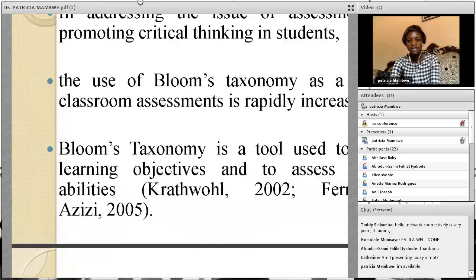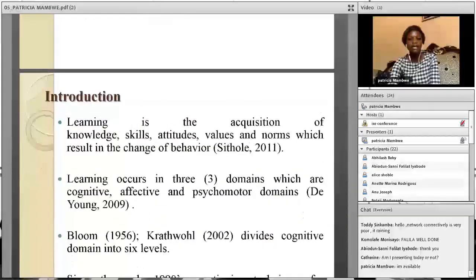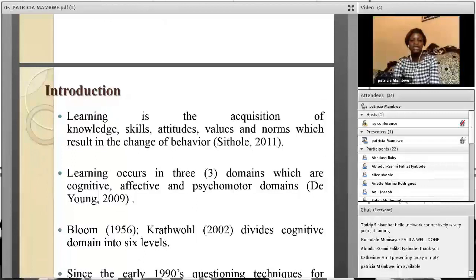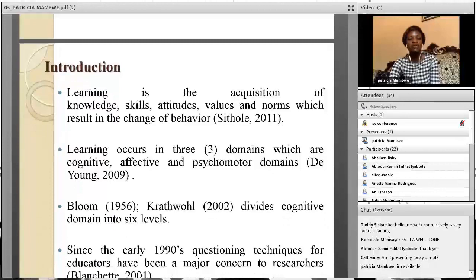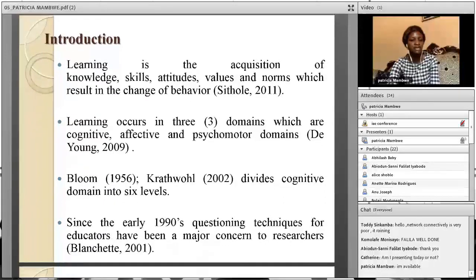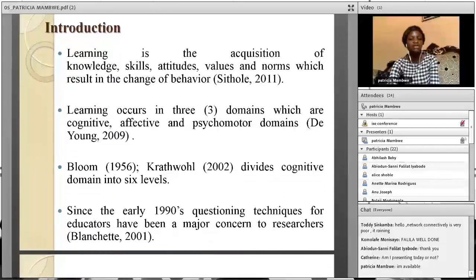So in my presentation, learning is the acquisition of knowledge, skills, attitudes, values, and norms which result in the change of behavior. Learning occurs in three domains: the cognitive domain, the affective domain, and the psychomotor domain. Bloom's and Cottrell divide the cognitive domain into 6 levels, and these 6 levels enable a student nurse to learn from lower order to higher order, and this is what is happening in the classroom environment.